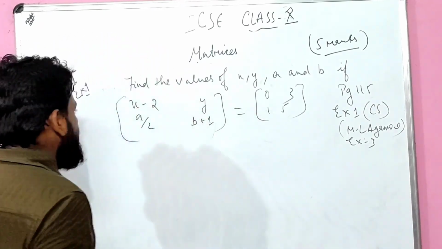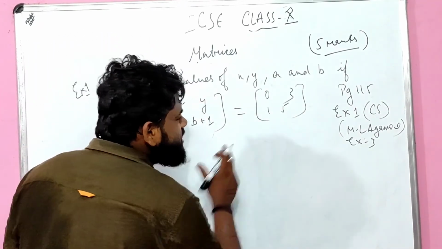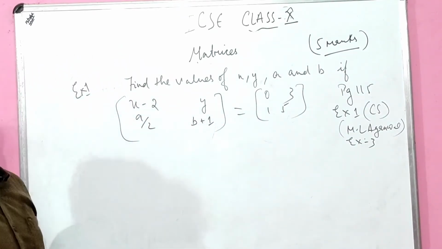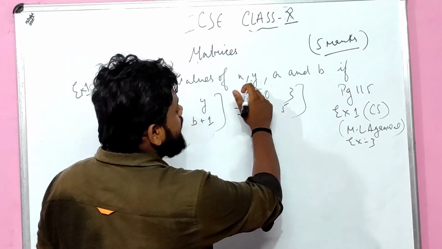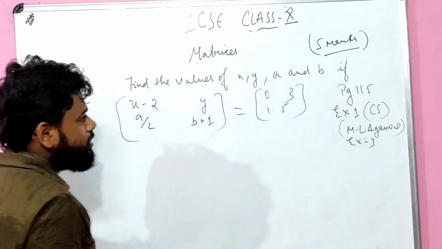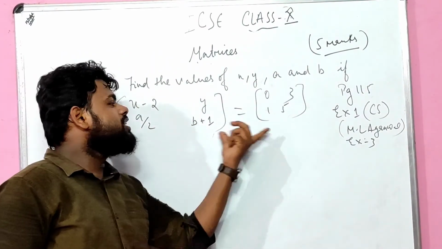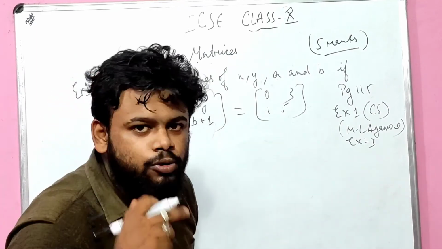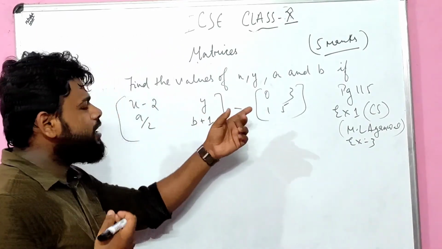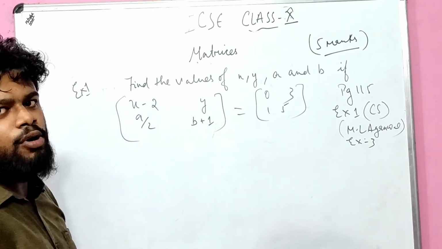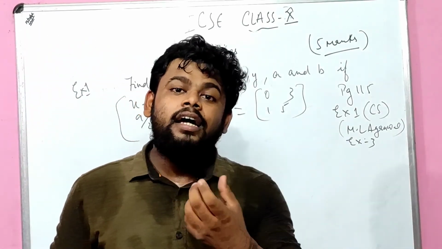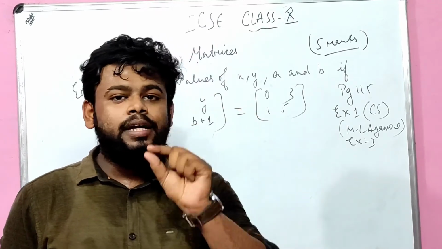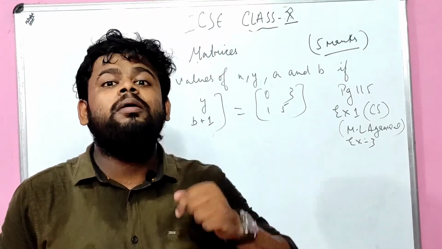Let's see how it goes. Can you recognize which type of matrix it is? Find the value of x, y, a and b. We have to find the value of x, y, a and b, some of which are given in this form. Now my question is to you all, can you recognize which type of matrix it is? Come on, tell me. Arre bhaiya, this is a square matrix. What is a square matrix? A square matrix is a matrix in which the number of columns is equal to the number of rows.